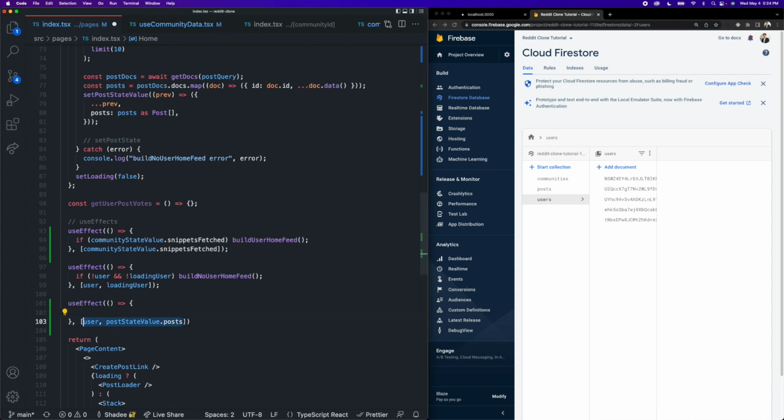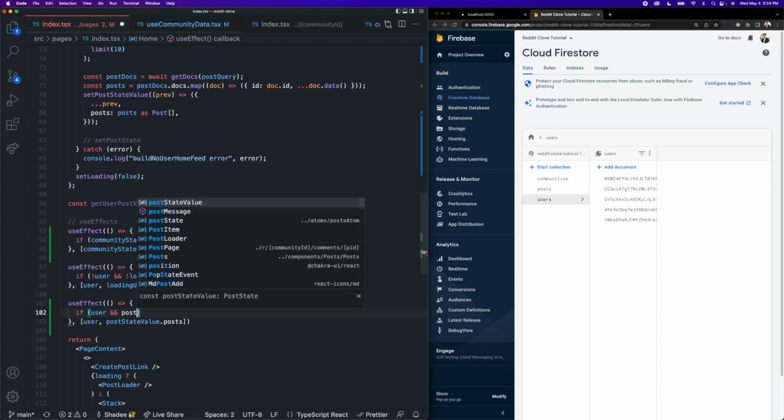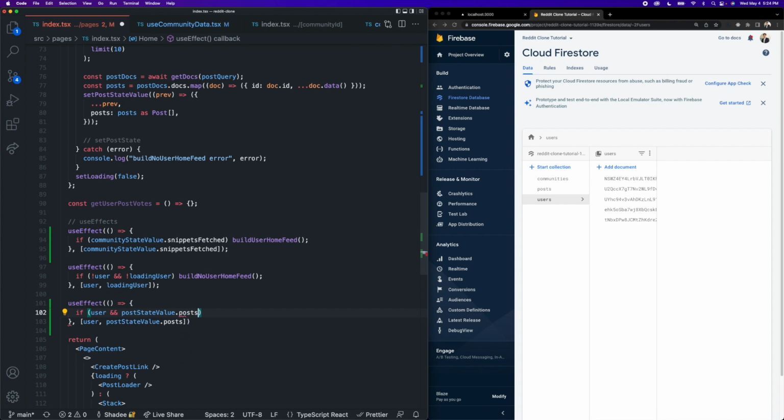So we need both the user as well as actual posts in the feed to exist before it actually makes sense to even call the get user post votes function. Okay, so then inside of here, we can just write a single if statement to say if user and post state value dot posts dot length, then call the get user post votes function, because we have both of the things required by that function.